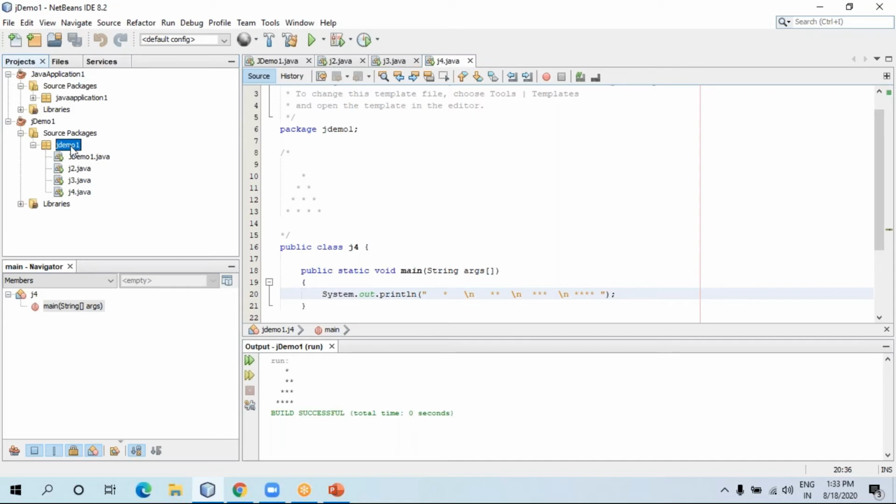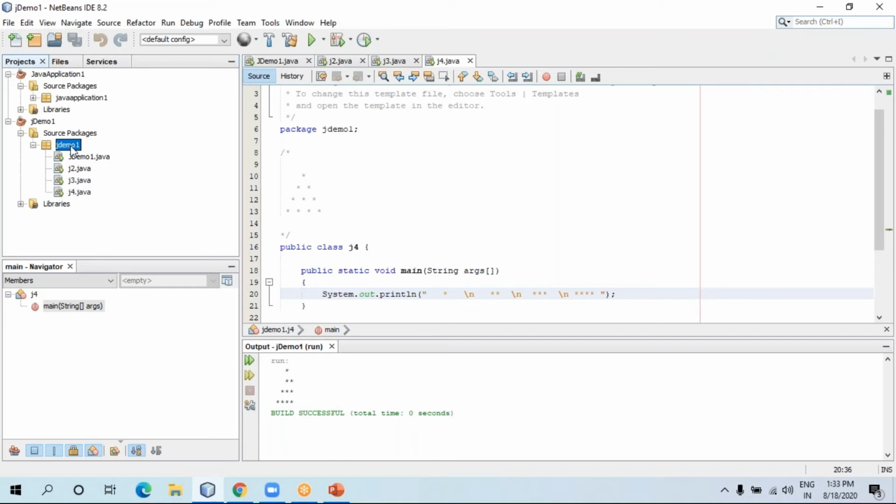Okay, so Java is used for calculation also. For example, I want to find the average between three values. I want to find addition, subtraction, multiplication, division between two values. I want to find meter to centimeter. Moral of the story, I want to perform some calculation. Then how to do that? That topic we are going to start.